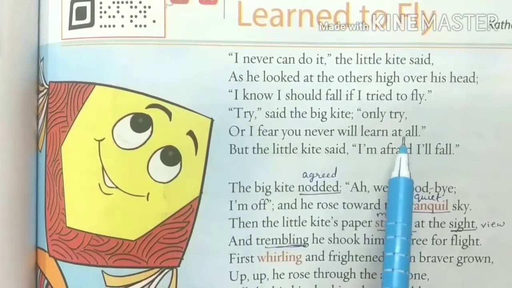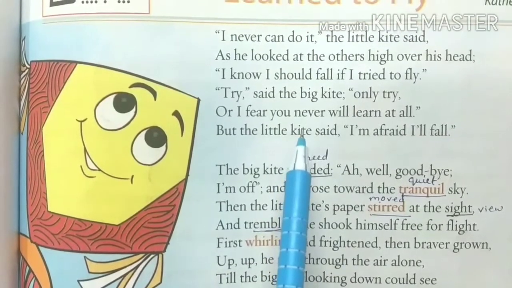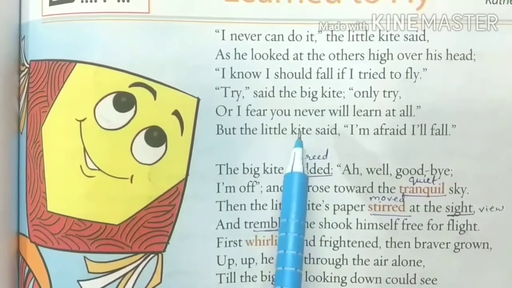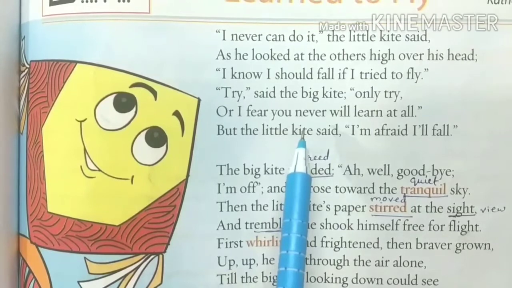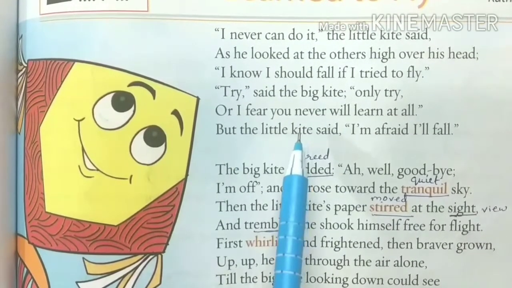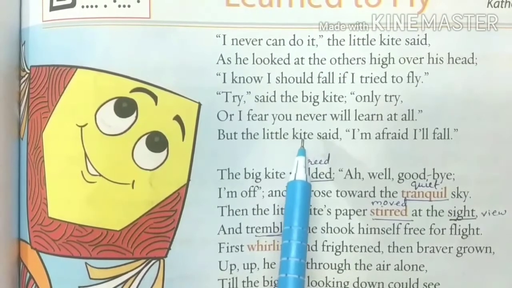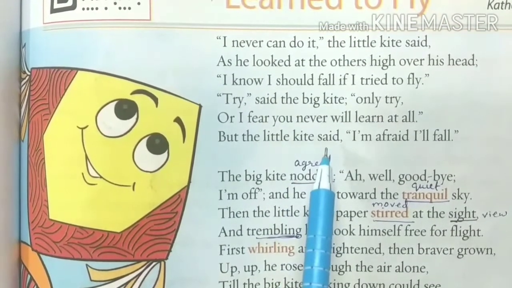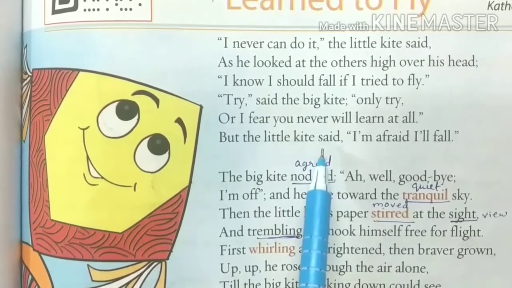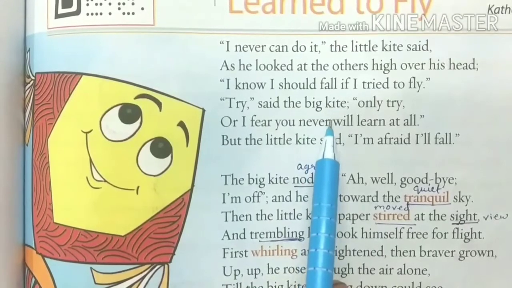That means this shows his utter fear of flying or trying to fly because he is frightened that he will fall down. That means before he makes his attempt to fly, he gives up saying that he would fall. "Try," said the big kite.